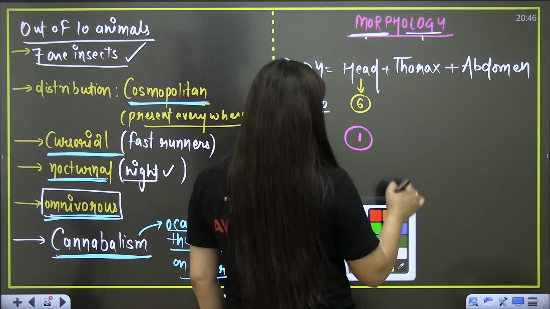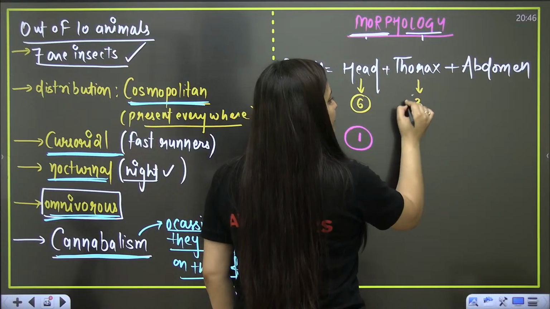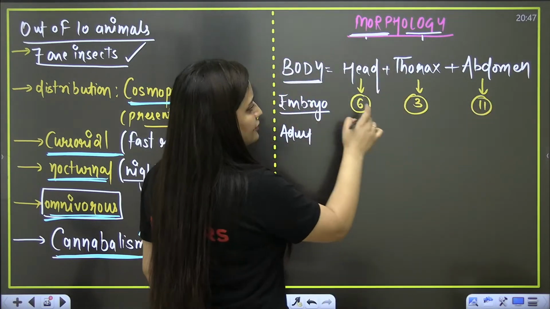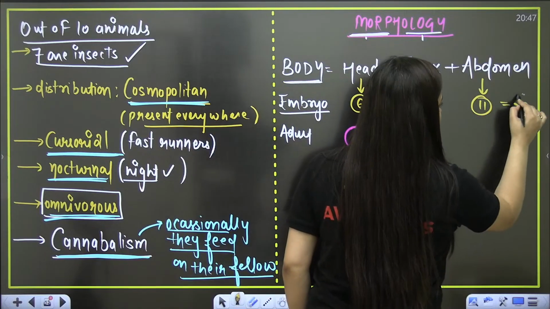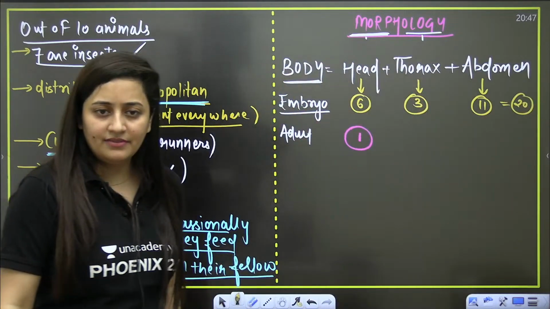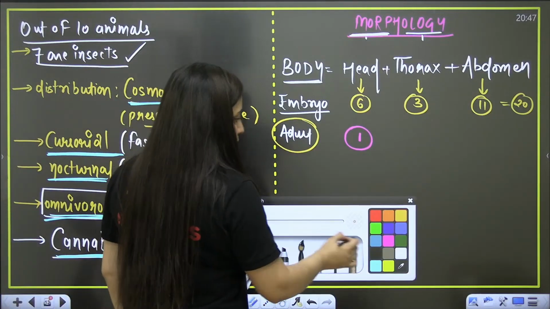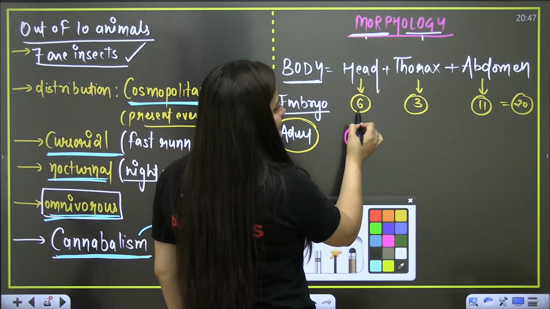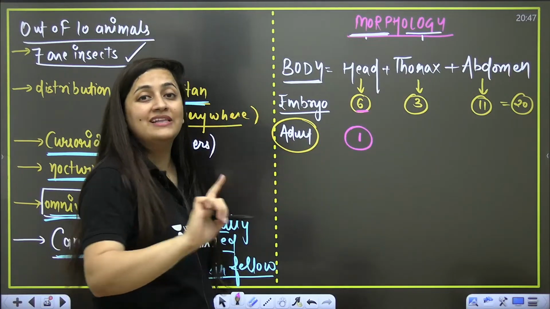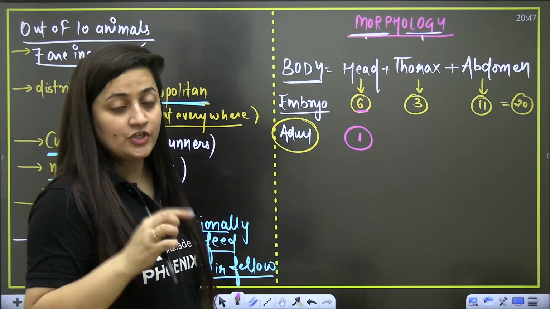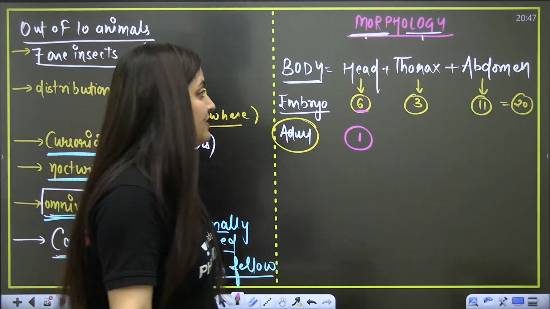Thorax has 3 segments only, abdomen will have 11 segments, so in totality 20 segments. But in the adult, all these 6 segments fuse and form 1 segment. It is a previous year question that the head is formed by the fusion of 6 segments.